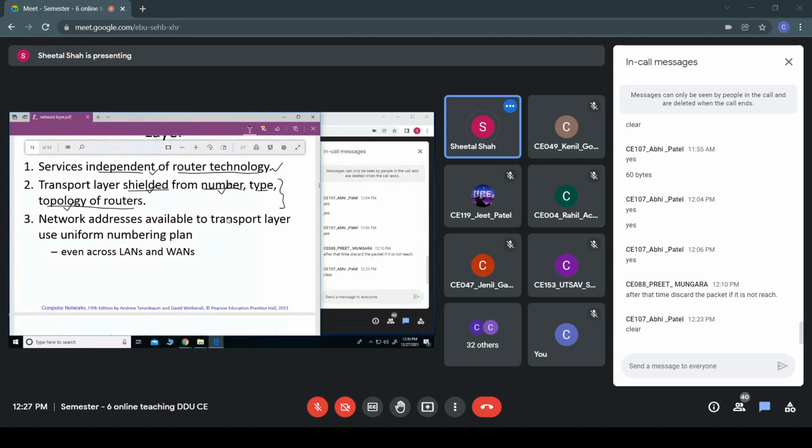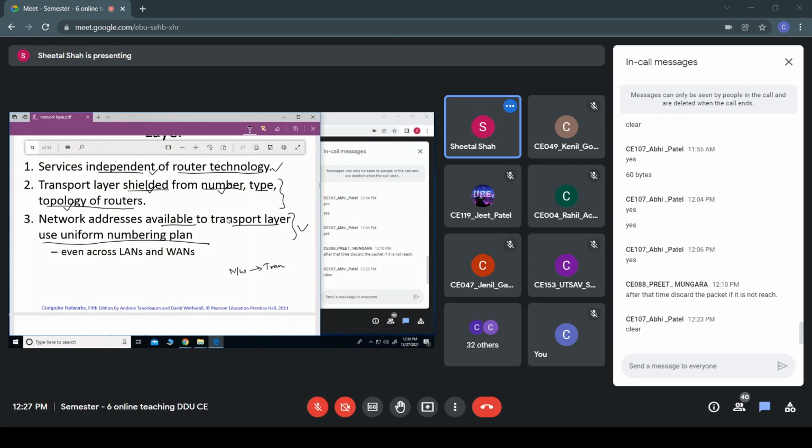And the third point is that the network addresses available to the transport layer should use a uniform numbering plan. That means the IP addresses, whatever is used, should be uniform.